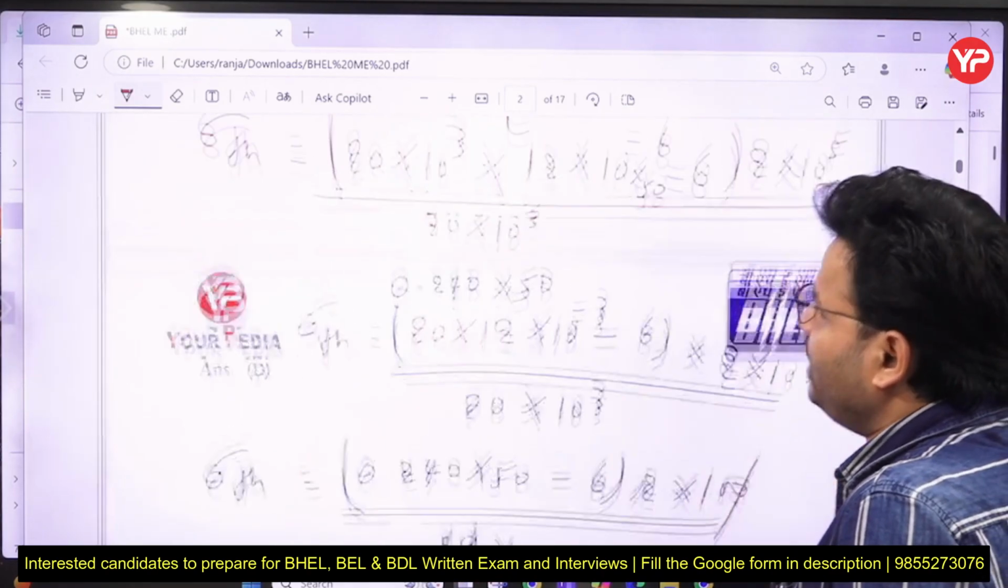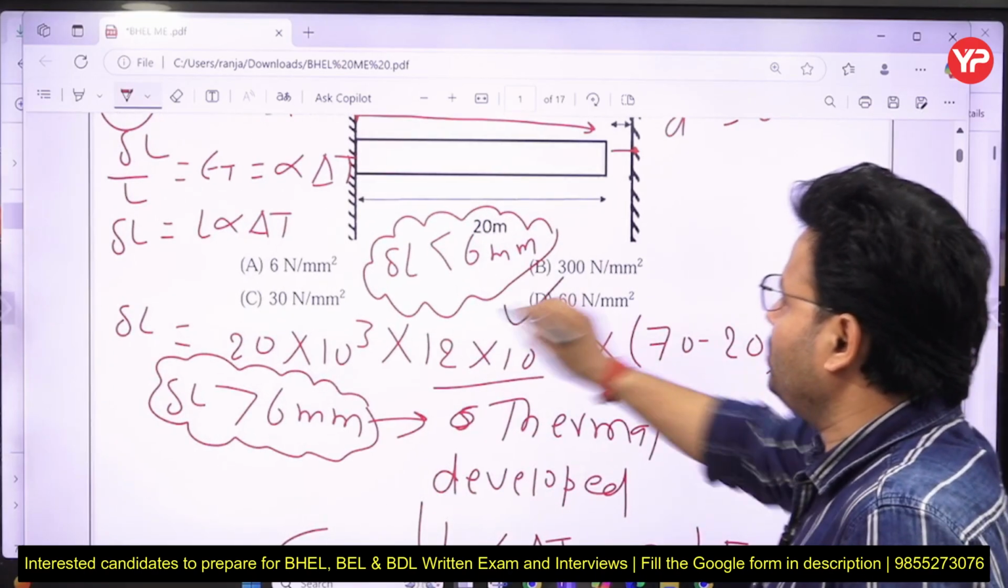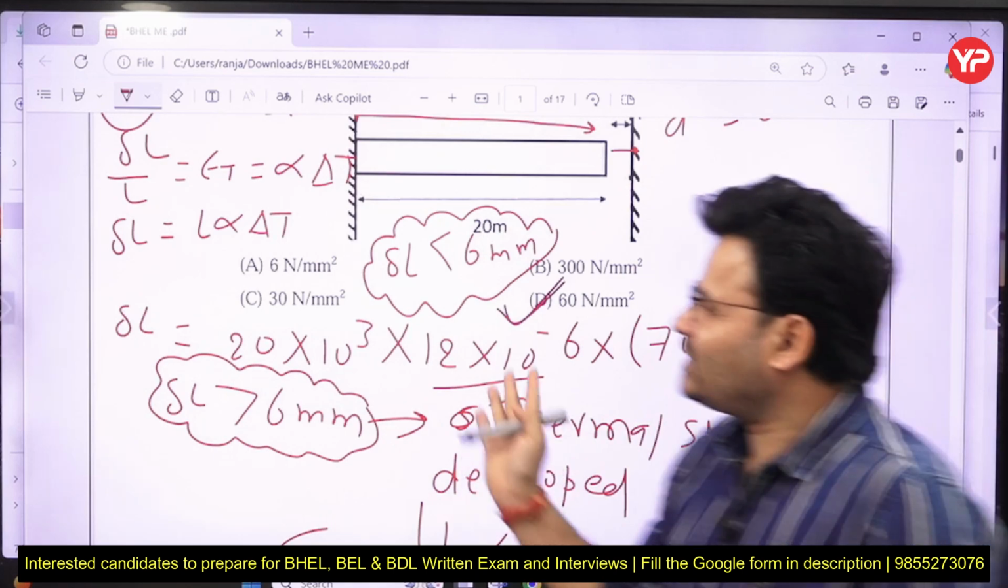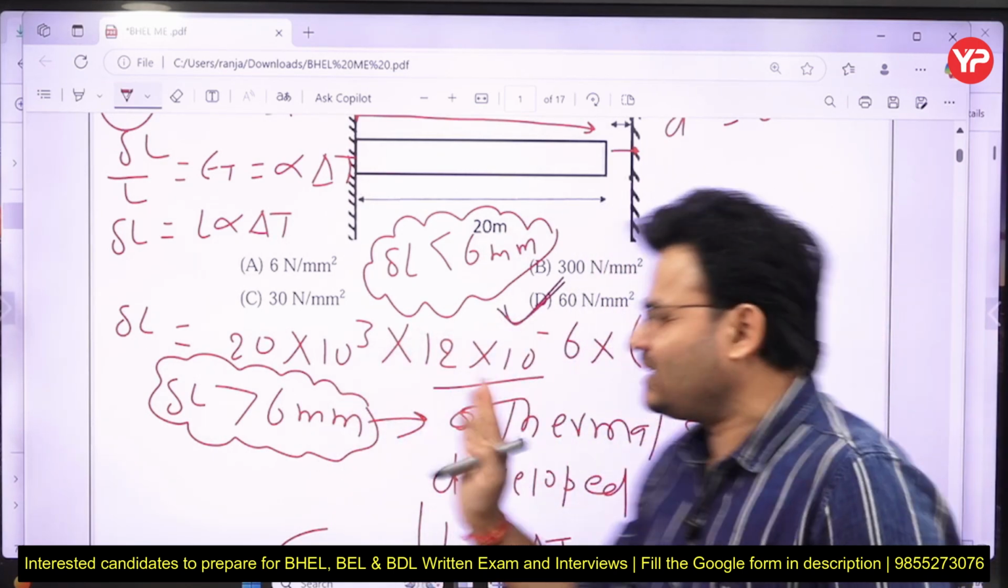So what will be the answer, my dear friends? So simply we can say the answer is 60 Newton per mm square. That was quite calculative; other than that, the concept is not much more complex. A little bit of concept is good, but yes, it is calculative.